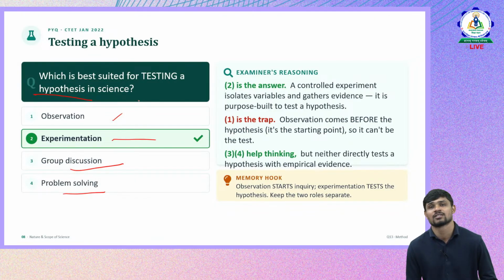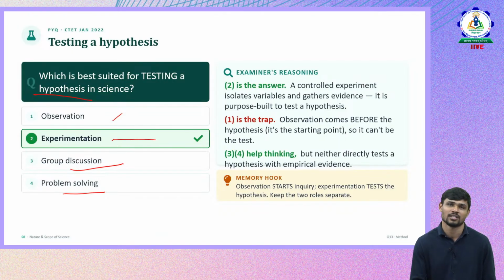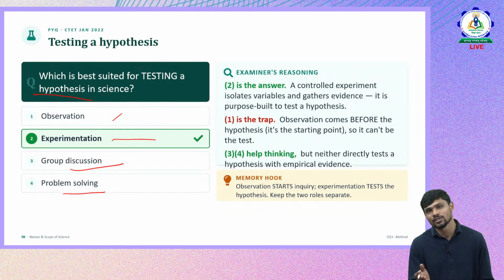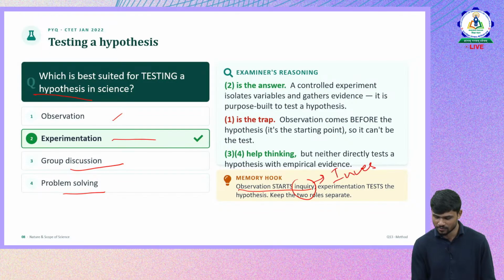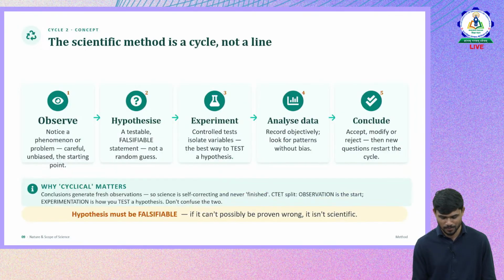From observations, you will understand something. You get a doubt. Okay, you will form a hypothesis. That means you will form an assumption. So to understand whether it is right or not, you go for an experimentation, right? So observation is the starting process of an inquiry. Inquiry means investigation. So experimentation tests the hypothesis. So it has two different roles. Observation is not experimentation. They have two different roles. Okay, then with respect to hypothesis, we'll move forward.